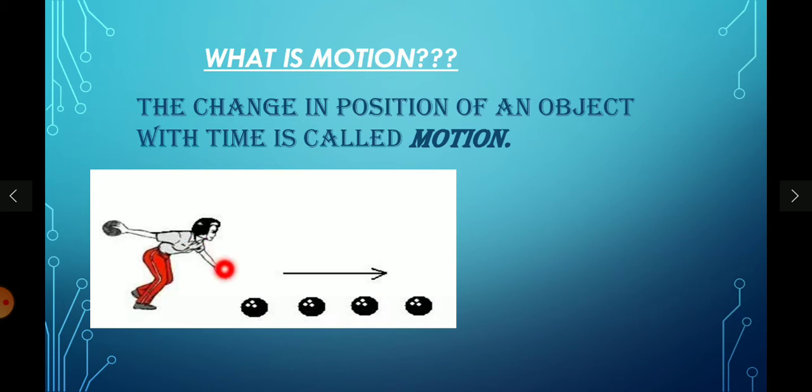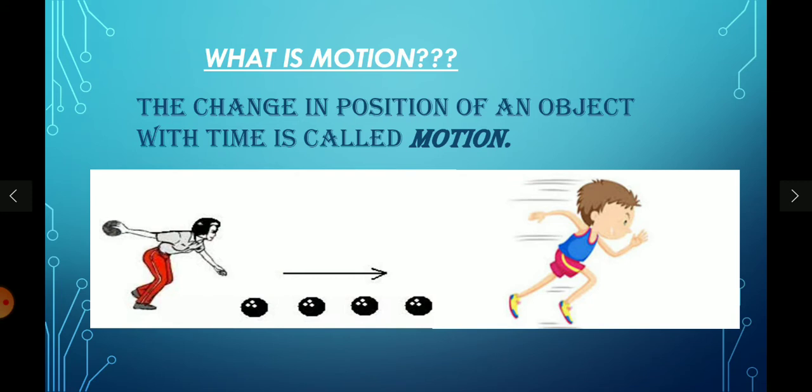Yes, you can observe it starts its journey from here and reaches here when she applies force on this ball. Like that, here a boy is in a hurry and running. So he is changing his position with time.